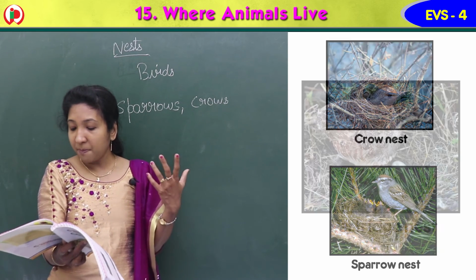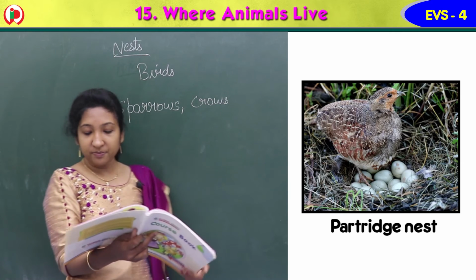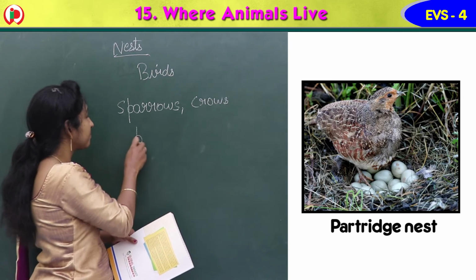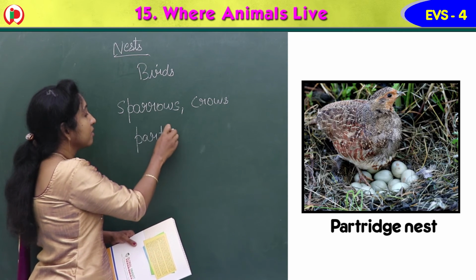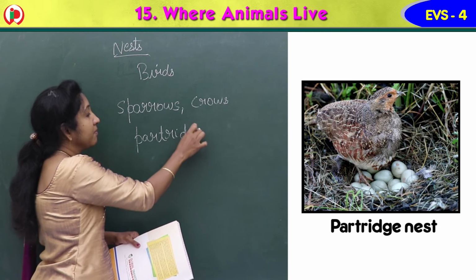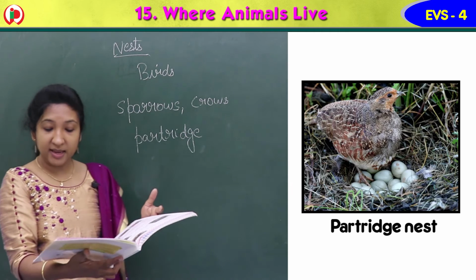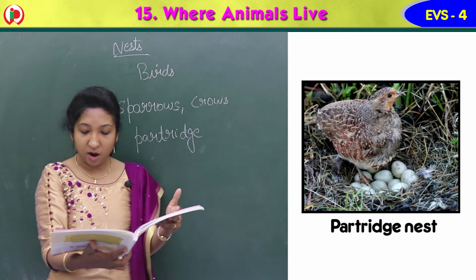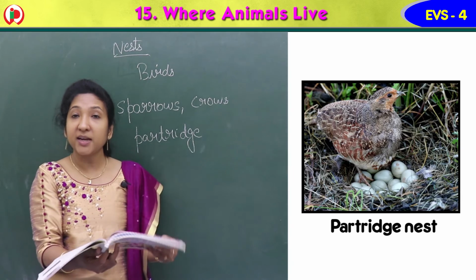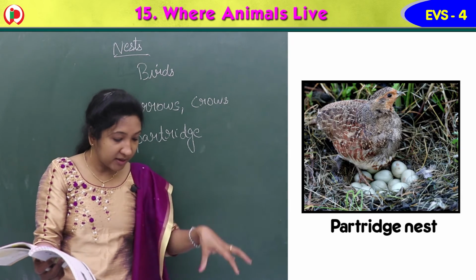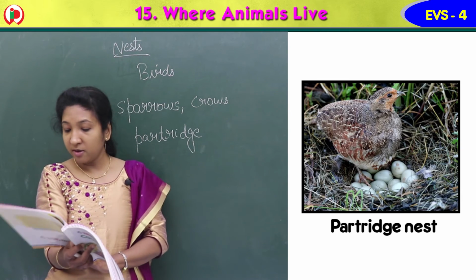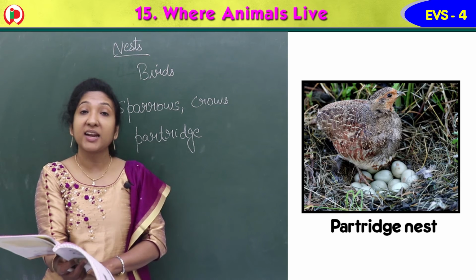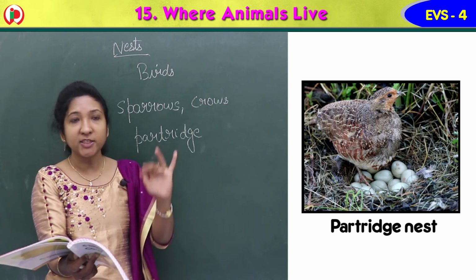Then a partridge, another bird. How do they build the nest? It builds a shallow nest in the ground in a paddy field. They build a shallow nest on the ground, in a paddy field or in a grass field, not on the trees.